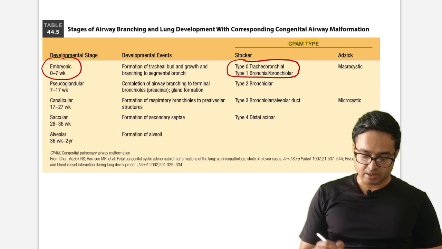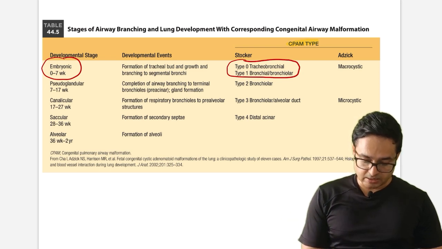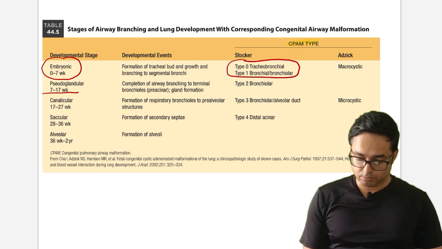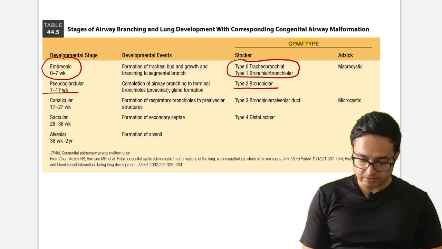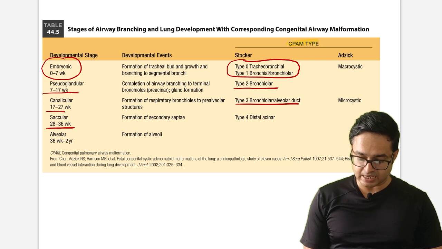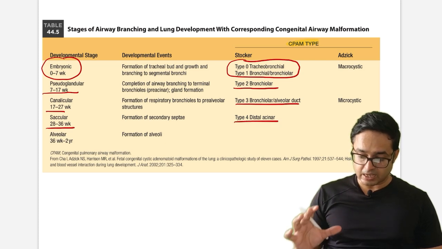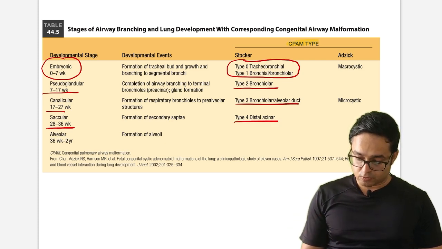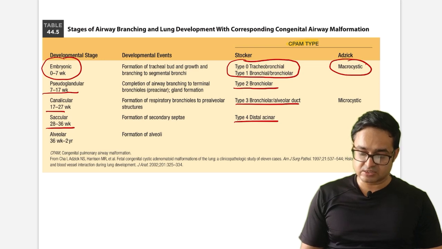Pseudoglandular stage corresponds to type 2, bronchial CPAM. Canalicular stage corresponds to type 3 of CPAM. Saccular stage is for type 4, distal acinar. This is important. Macrocystic and microcystic are generally not used classifications, but they are there.